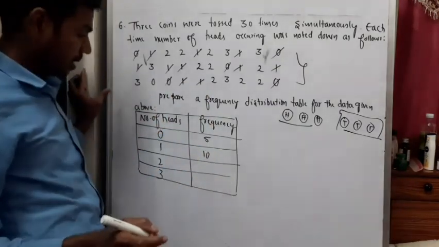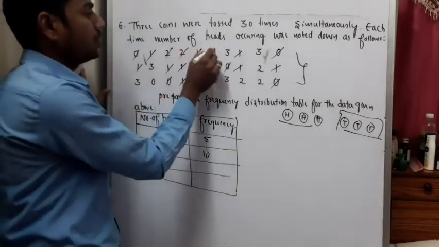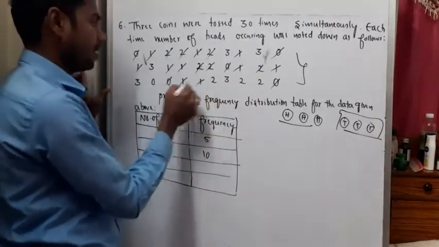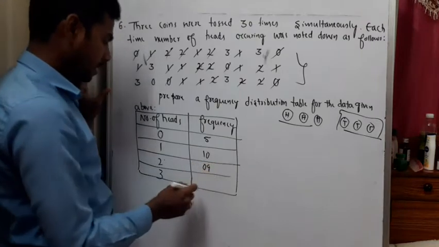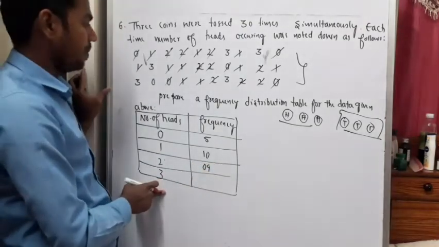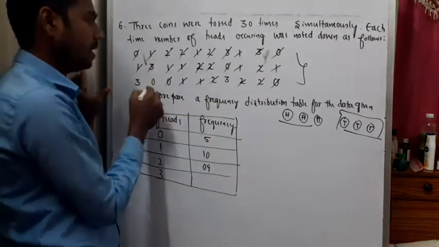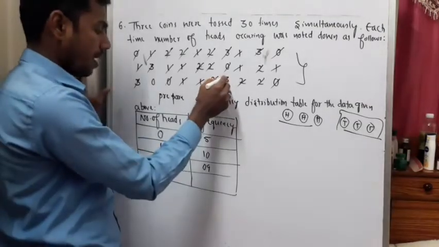Next, the number of times 2 heads occurred: 1, 2, 3, 4, 5, 6, 7, 8, 9. This is 9. Next, the number of times 3 appeared: 1, 2, 3, 4, 5.